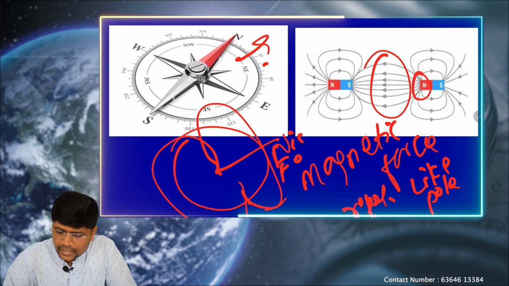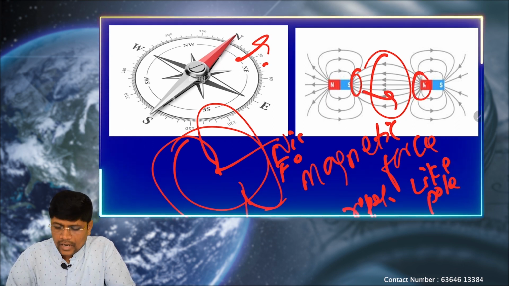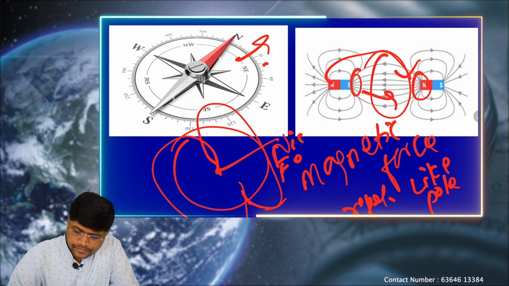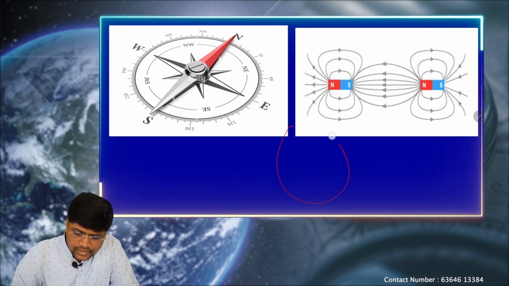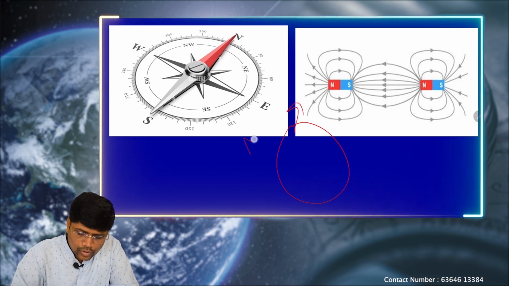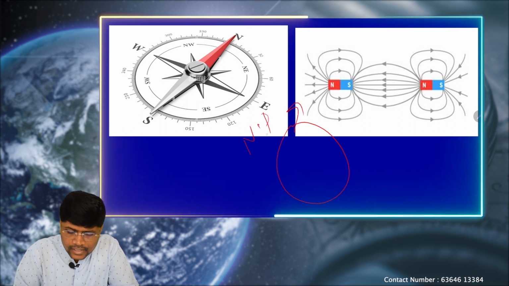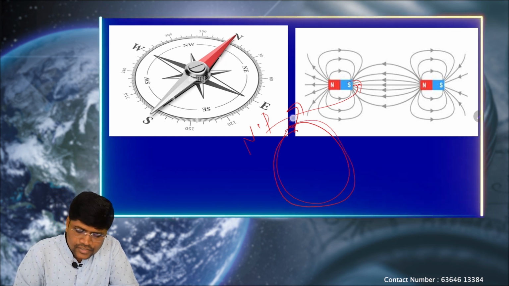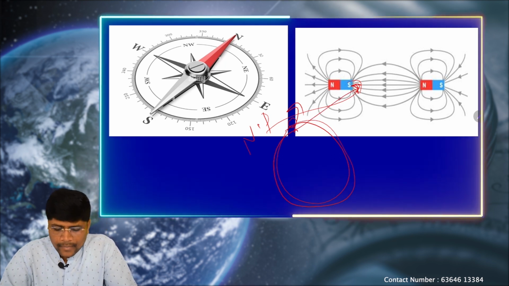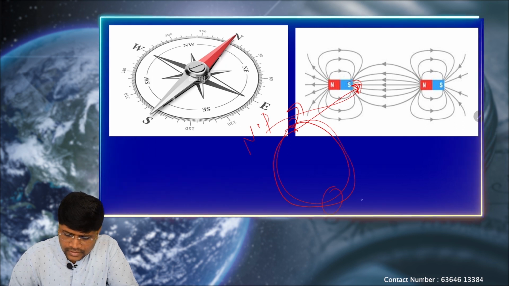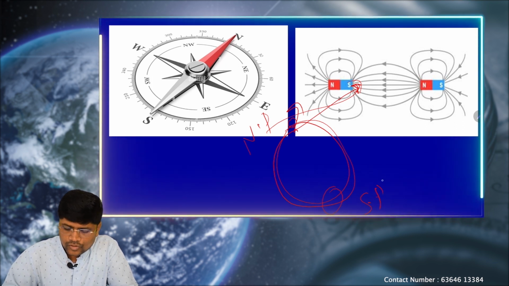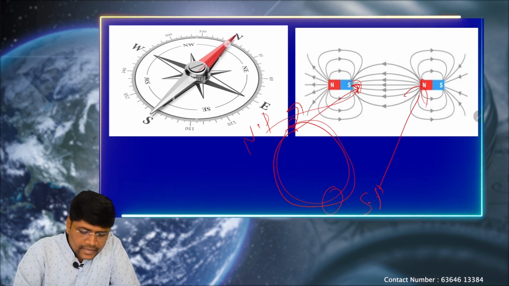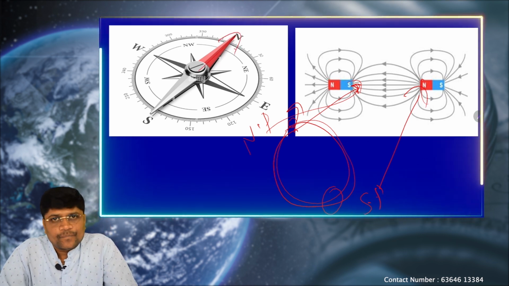That means magnetic north and south will attract and magnetic north and north will repel each other. So the Earth's north pole gets attracted to the magnet's south pole. That means the Earth's geographical north pole is connected to the magnet's south pole and the Earth's geographical south pole is connected to the magnet's north pole. That's why the magnetic needle always faces towards the north.